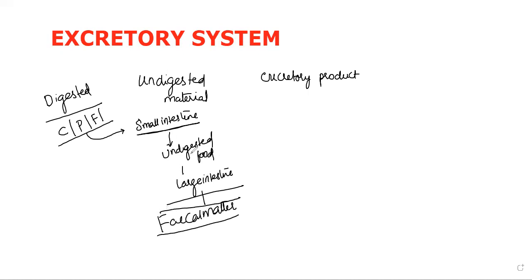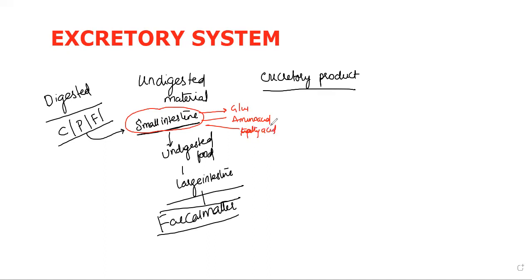Okay. So what about excretory product then? Carbohydrate is digested in the form of glucose. Proteins are digested in the form of amino acids. Fats are digested in the form of lipids, fatty acids and glycerol.